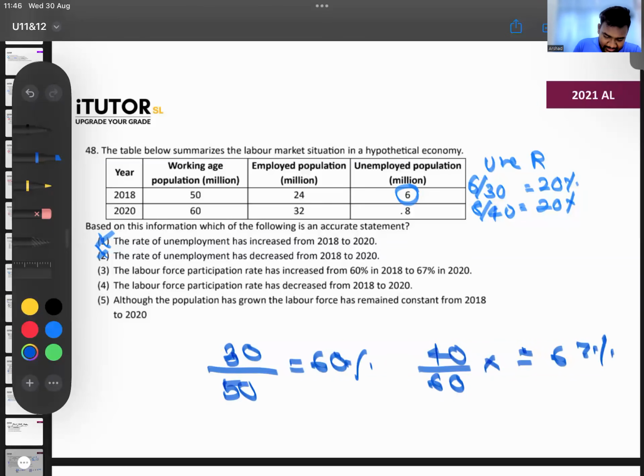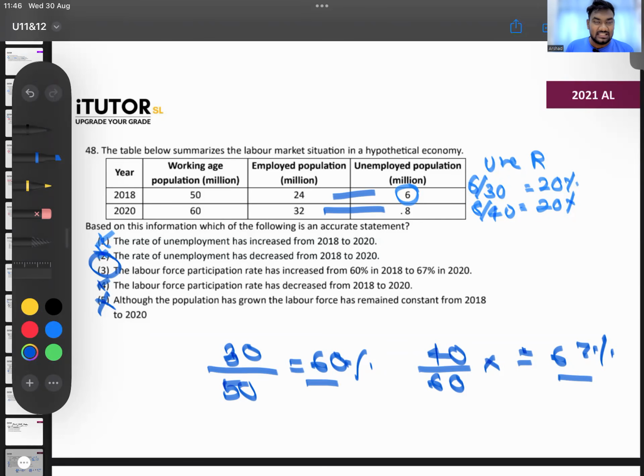No, that cannot be the answer. Labor force participation rate decreased, no. 60% went to 67%. Wrong. Although population has grown, labor force has remained constant. No, the labor force here was 30, now it is 40. Wrong. So the answer is number 3. Do you see, guys? It's not that hard. They are not directly asking, but they have given some information and are asking which one is correct. Fine.